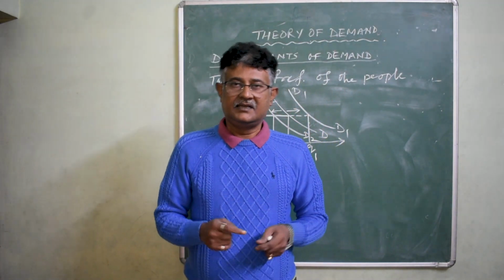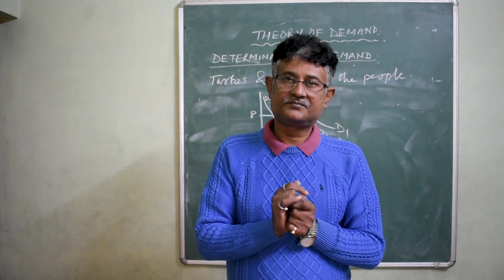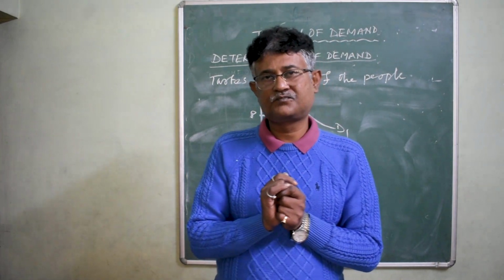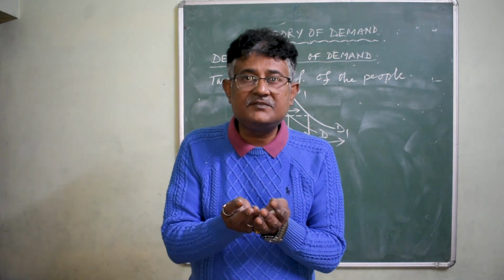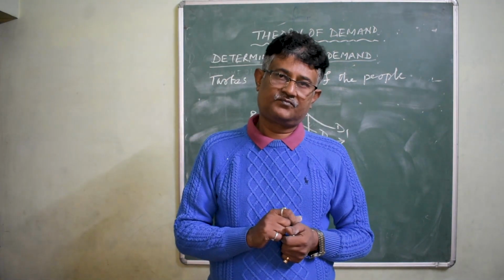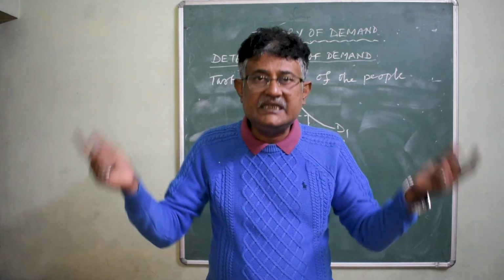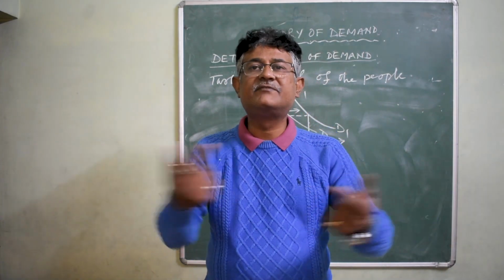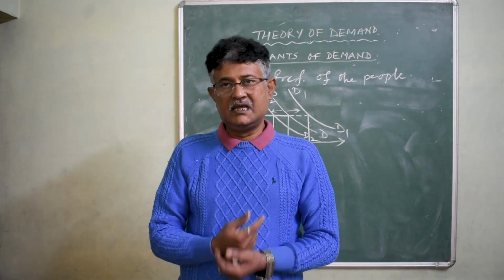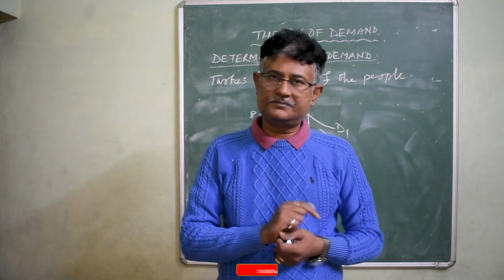Now, we are coming to the next point, that is the distribution of income. If in a given population the distribution of income is equitable, or if the income is distributed more equitably among the given population, the demand for goods will be more.